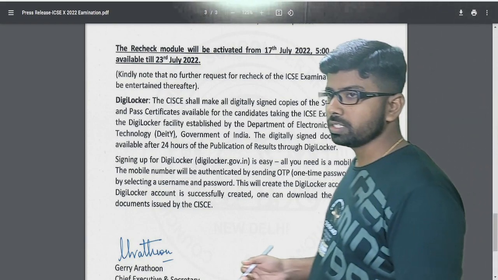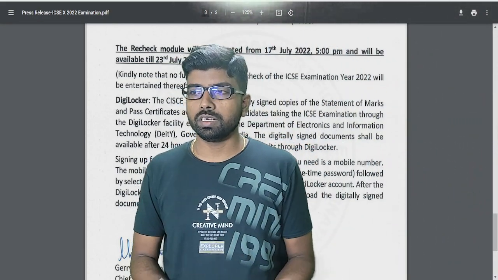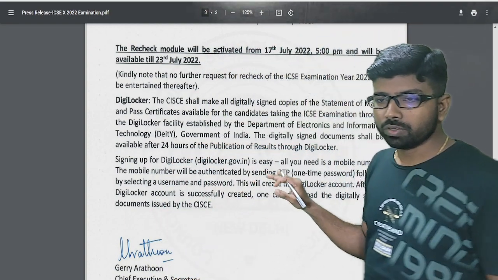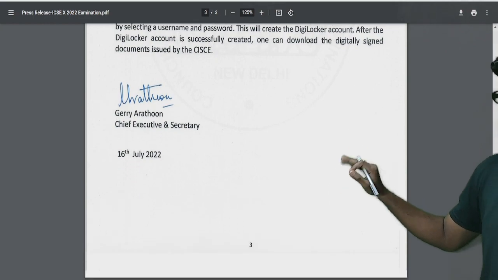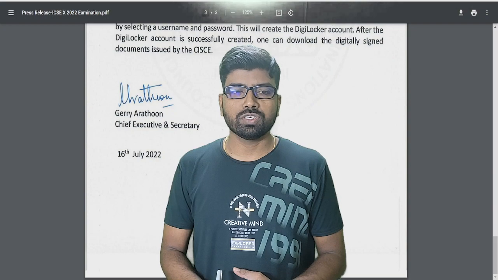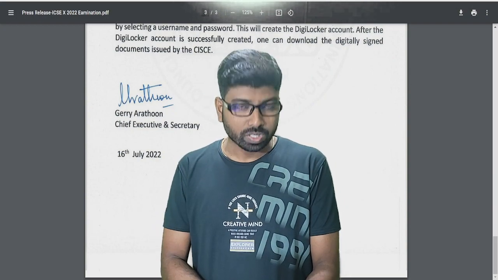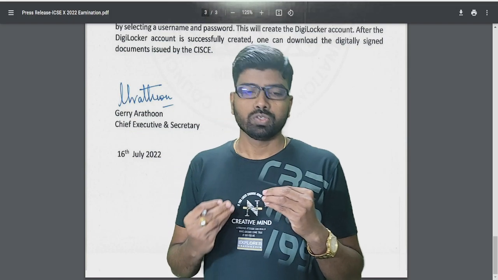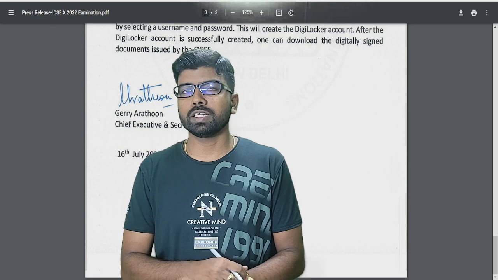And also the students can get their certificate through DigiLocker. You can register in DigiLocker and you can get your result also. So this is the detail about the ICSE notification, and this notification came today itself. And once more, I wish the NEET aspirants, because tomorrow, the 17th, you have your NEET examination, all the best for those who are going to write the examination.